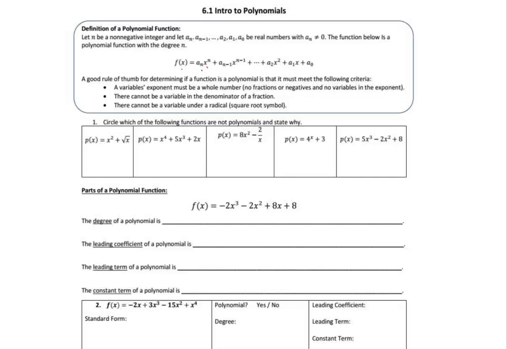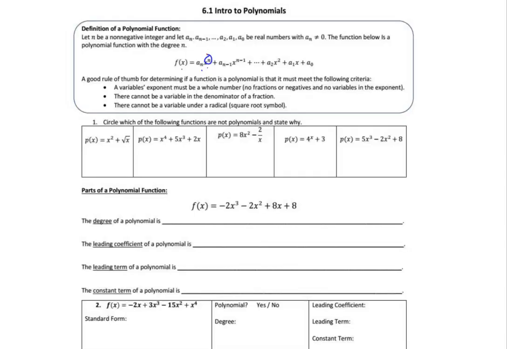The main catch for polynomial functions is the exponent on the variable has to be a whole number. It can't be a fraction that they can't reduce. It can't have a negative exponent, and it can't have a variable up in the exponent, because that would put a variable in the denominator, and we can't have a variable in the denominator. And there can't be anything with a root, a square root or a cube root or any kind of root, because that's not a whole number power. Those are actually fractional powers.